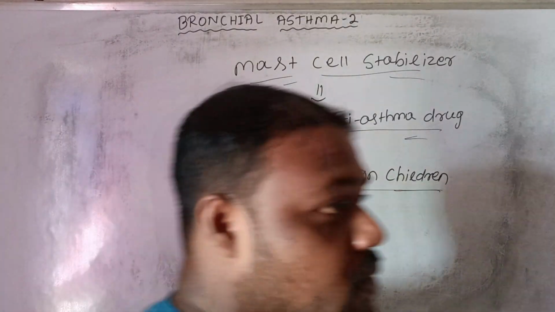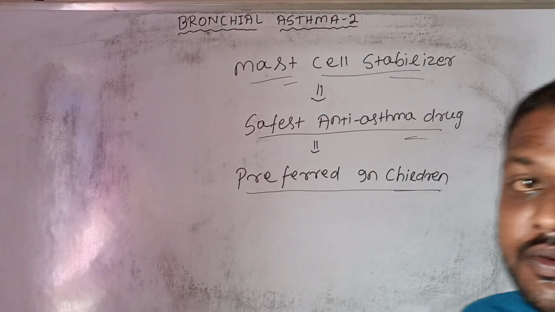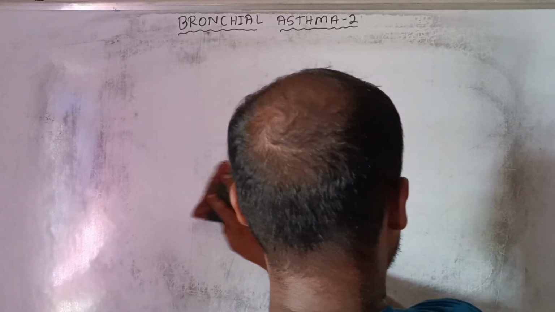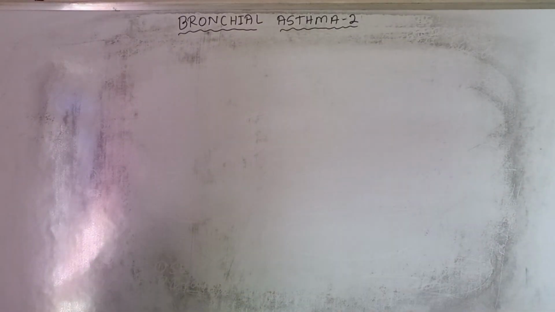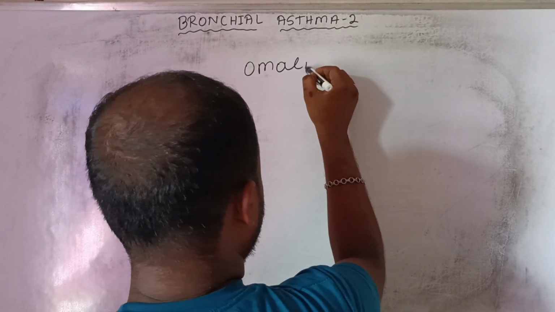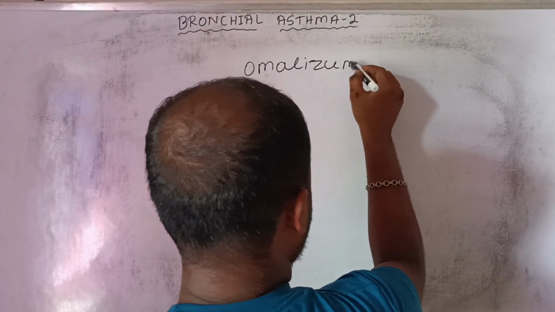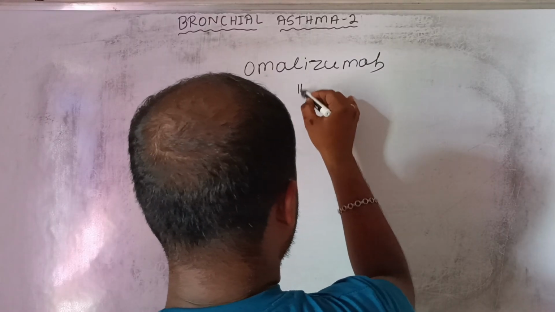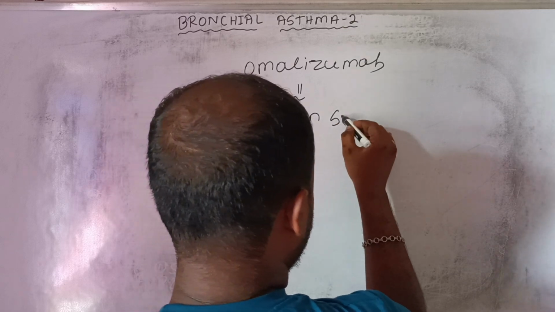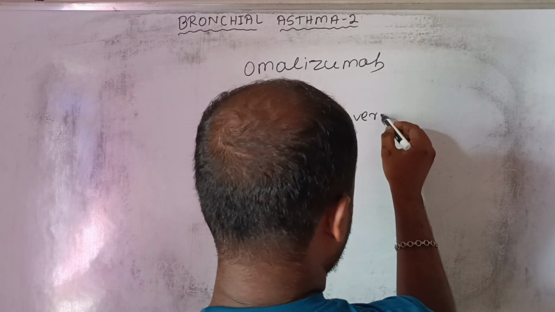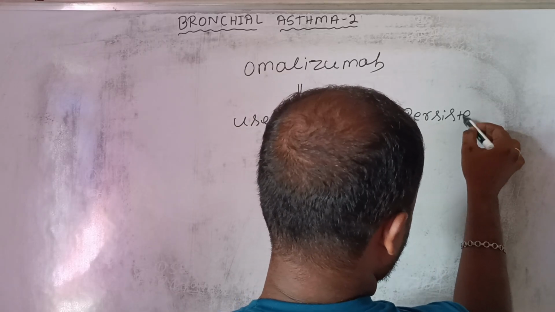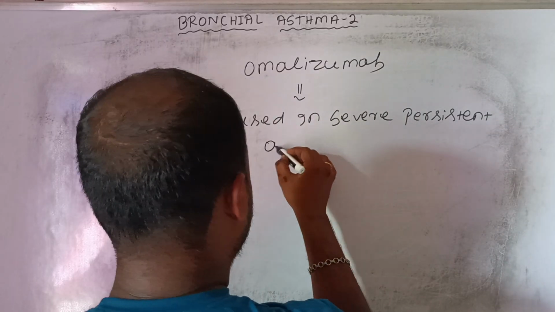Then we move to the drug omalizumab. Omalizumab is used in severe persistent asthma.